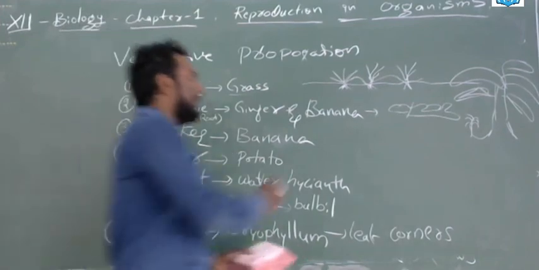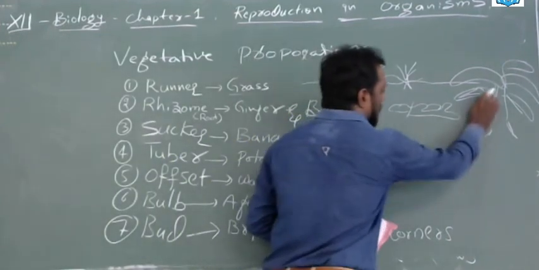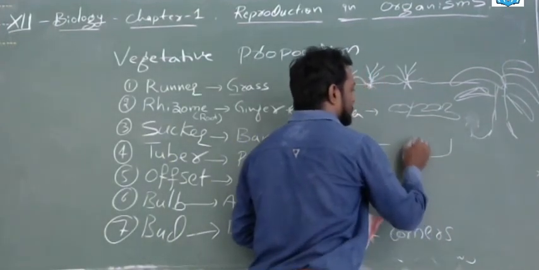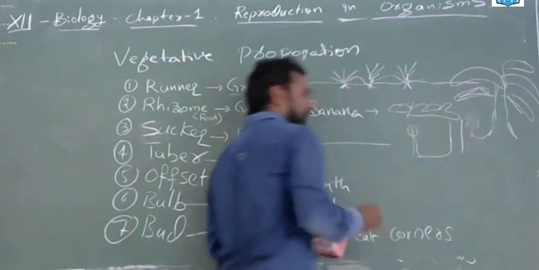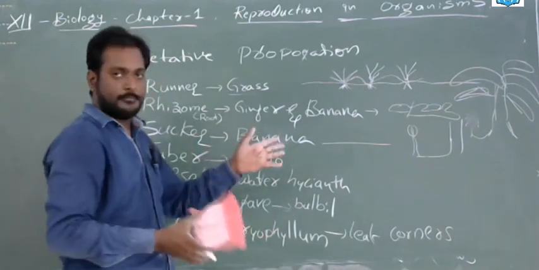Next, sucker. In the banana also, the sucker is the same. Here, a starting plant will form from the banana plant. It has the capacity to convert into a big plant. So, that is a sucker.